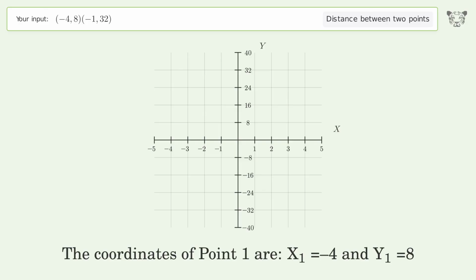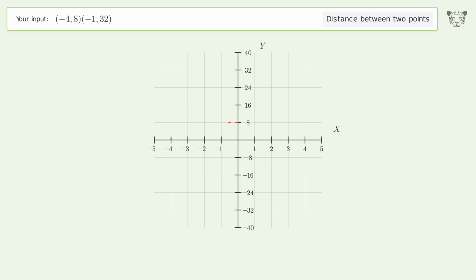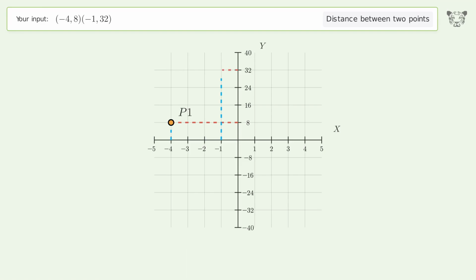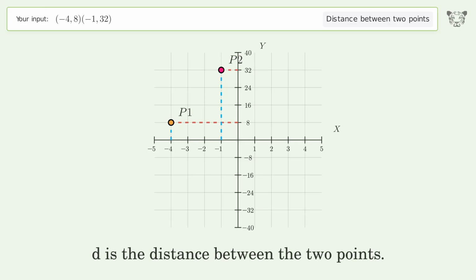The coordinates of point 1 are x1 equals -4 and y1 equals 8. The coordinates of point 2 are x2 equals -1 and y2 equals 32. D is the distance between the 2 points.